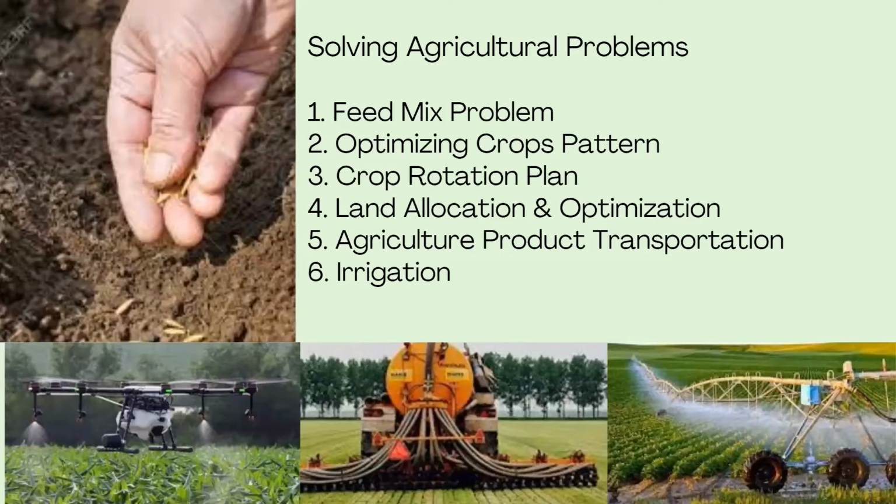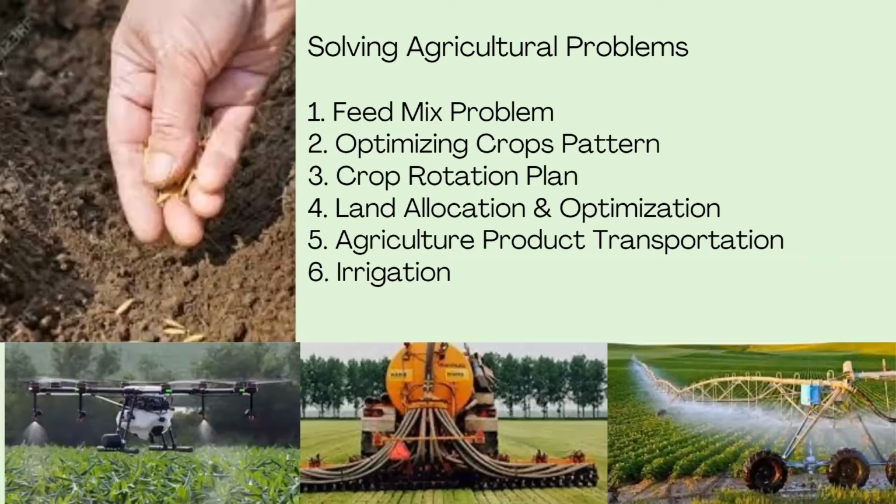The production planning pattern for the food crops, everything will be dealt with by linear programming, so that the farmers will get more profit, or they'll get more out of their work. And also whether they have to utilize natural fertilizers or how they can improve their soil fertility, everything is being dealt with by linear programming.